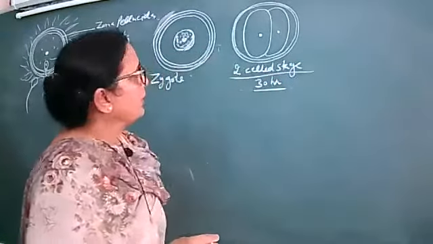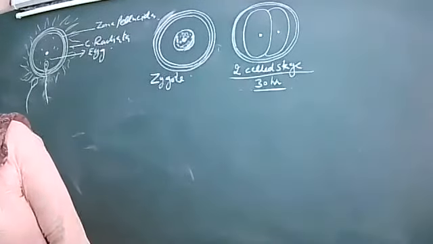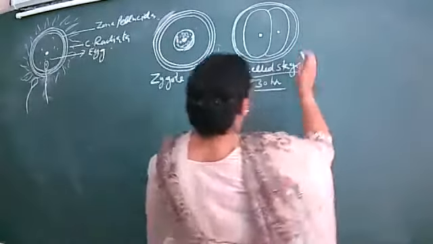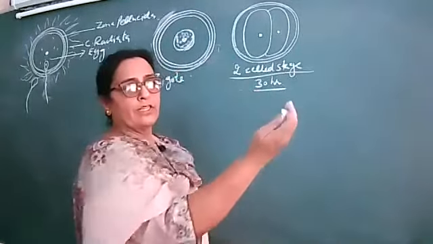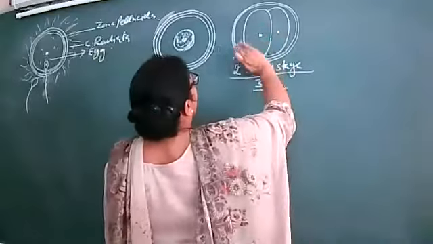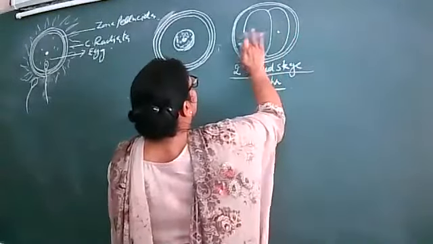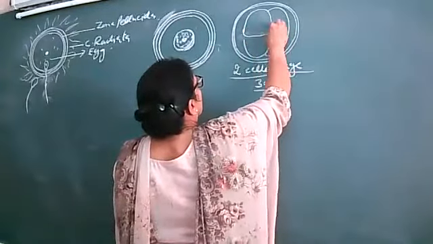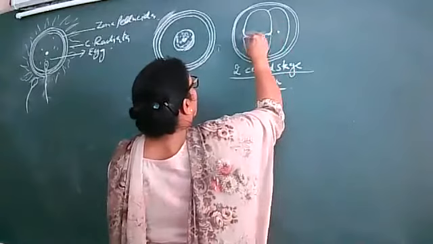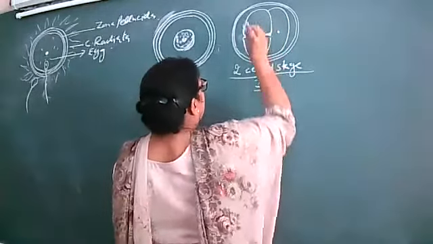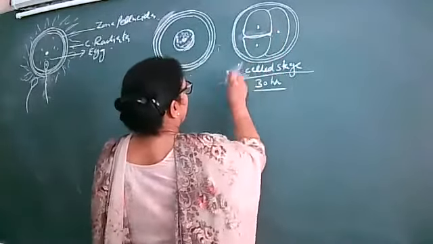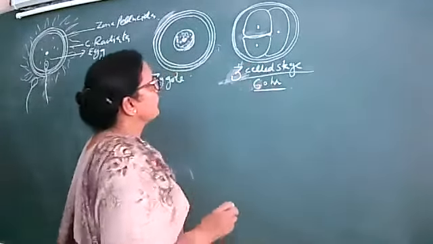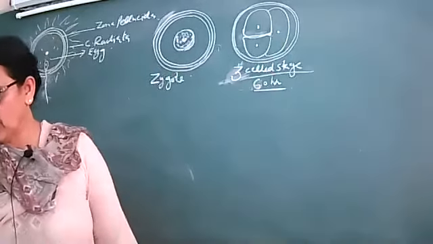Then after 60 hours, the three-celled stage. How can you show that? Should I make the change over here? Because in the book you do have the diagram. In the three-celled stage, the size will not change, but the cell divides. This is now the three-celled stage, and the time duration is 60 hours.